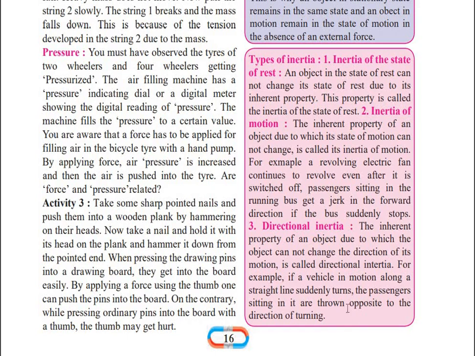So these are the three types of inertia: inertia of state of rest, inertia of motion, and directional inertia. Now the next concept is pressure.